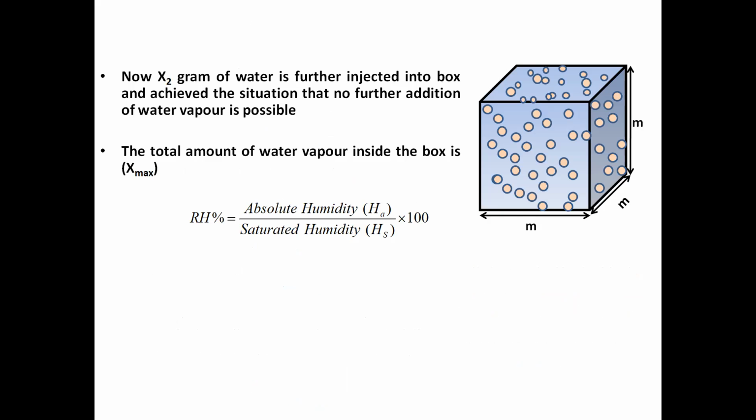So now x2 gram of water is further injected. There is no more holding. So now you can calculate the relative humidity. What is relative humidity? Relative humidity is the ratio between absolute humidity HA divided by saturated humidity HS, multiplied by 100. In this way, you can calculate the relative humidity in any environment, in any chamber, or in any room or hall or factory, whatever it is.